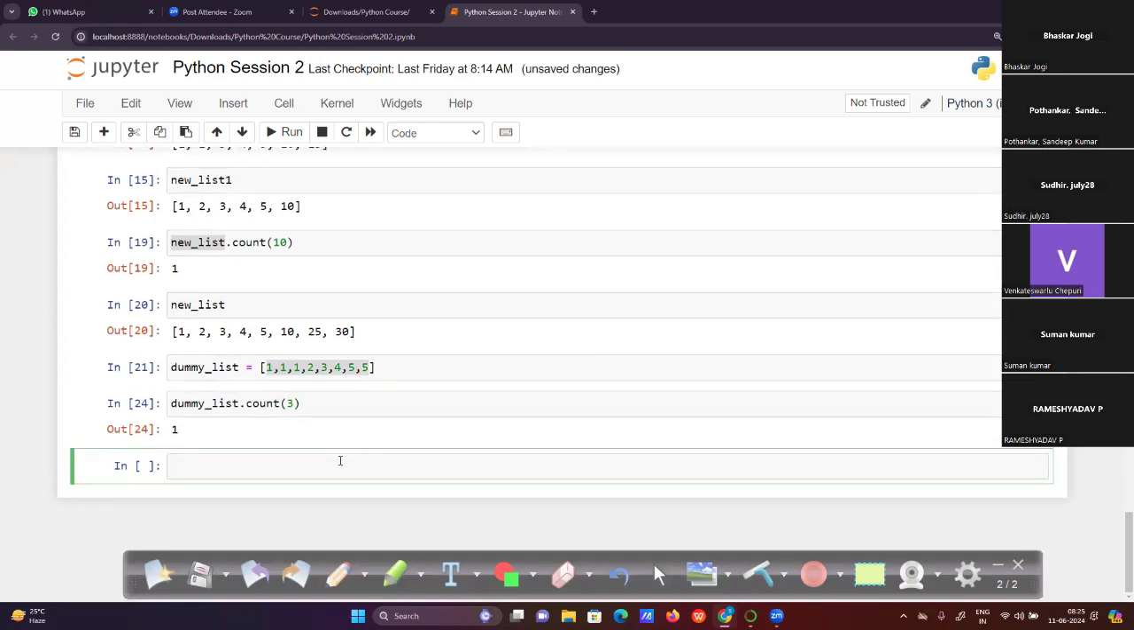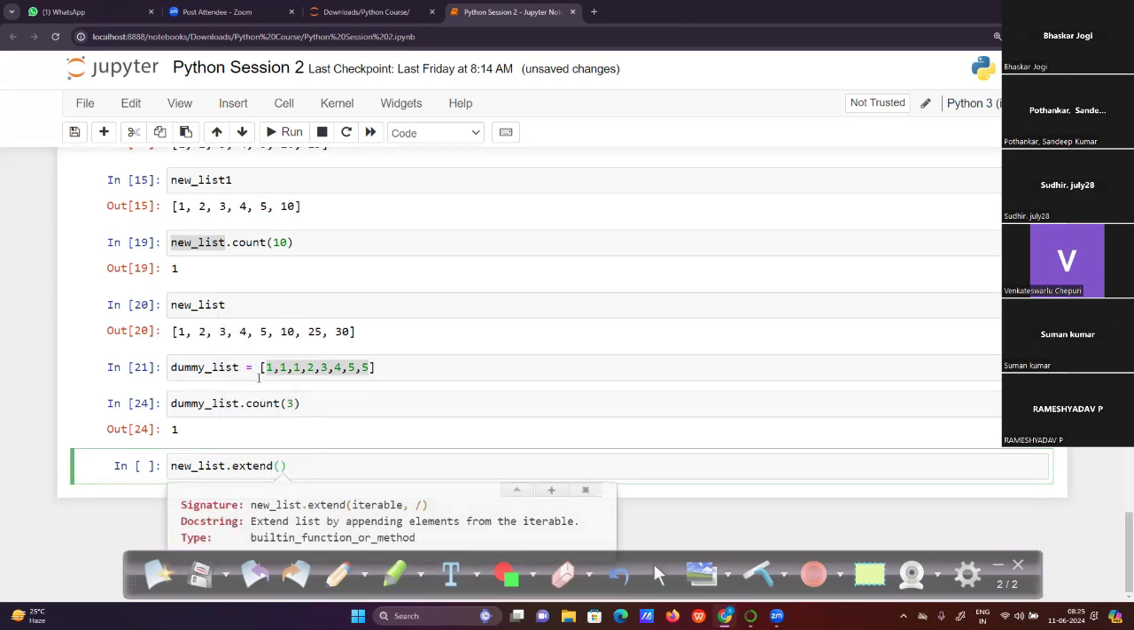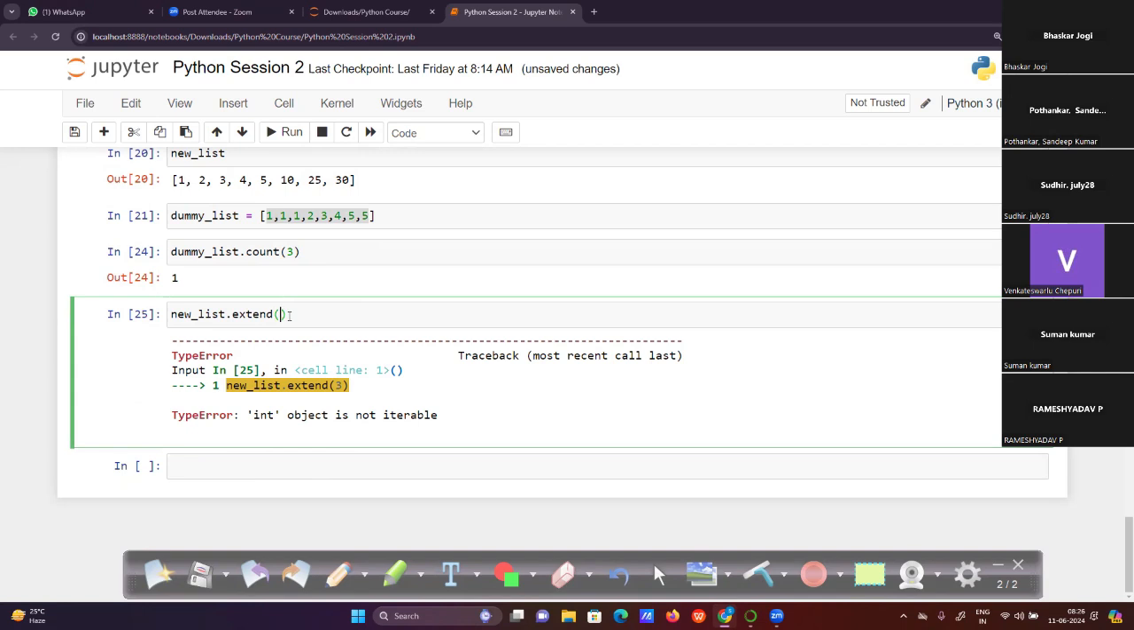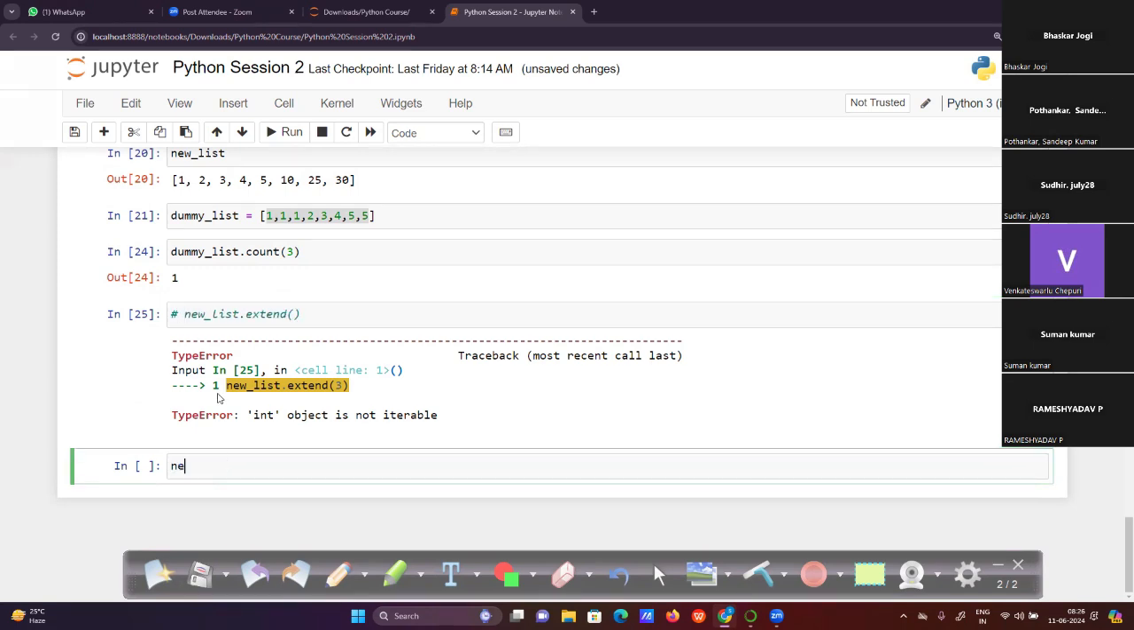Okay, now new list dot extend. Let's see what extend will do. New list dot extend of an iterable appends elements from the iterable. So when we want to use another list, at that moment we'll use this extend method. I don't want to confuse you now, I will discuss this one in later sessions.